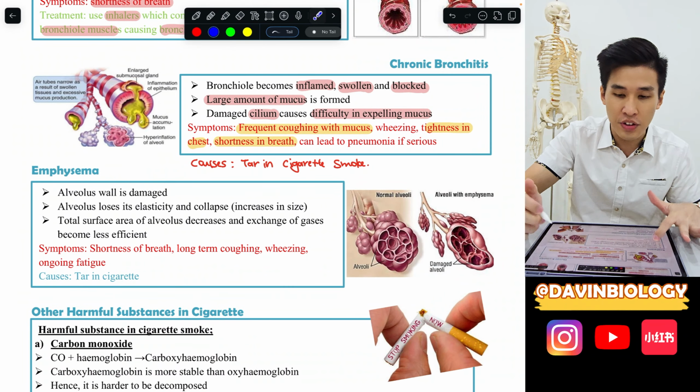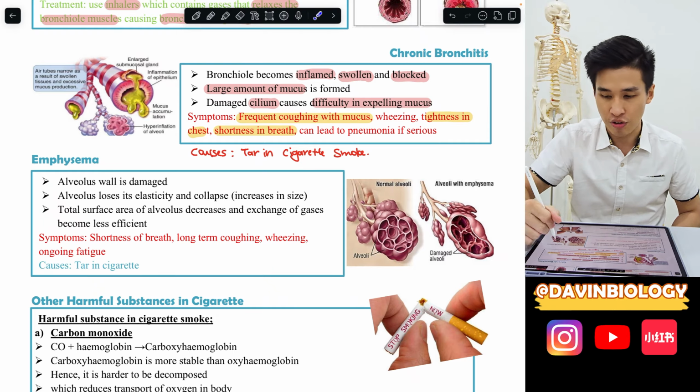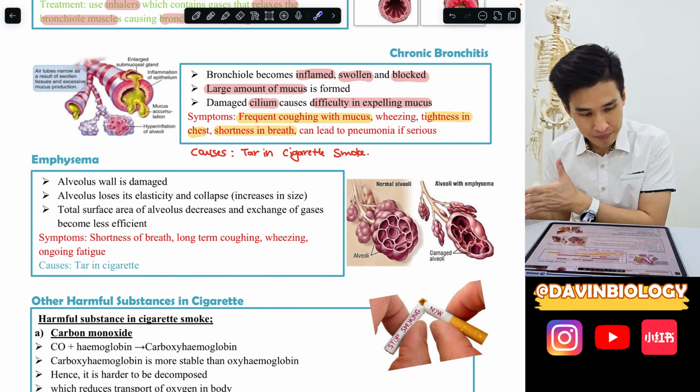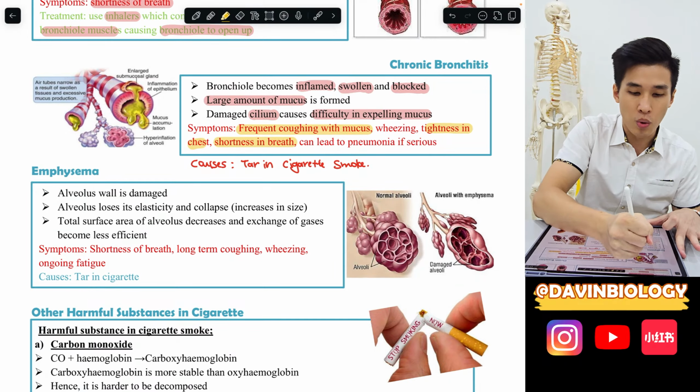So it's totally different than these two. So very easy to recognize. If the question shows the alveolus are like this, damaged already, okay, it's also caused by smoking. And the explanation, very simple. So now the alveolus wall damage.